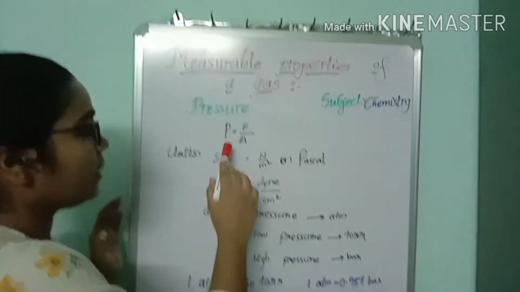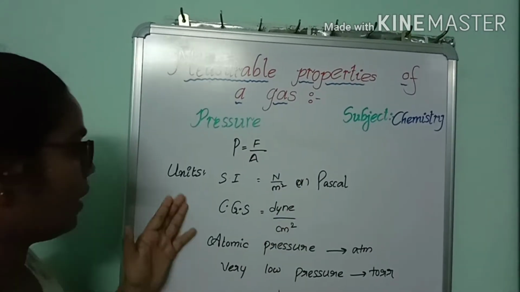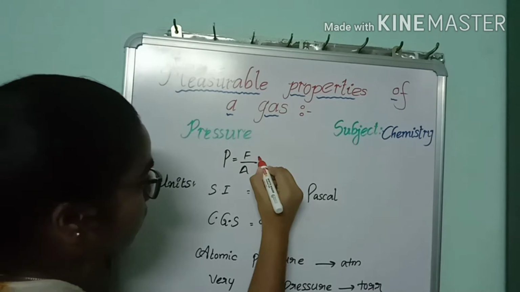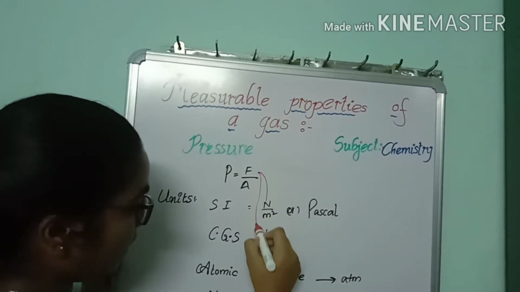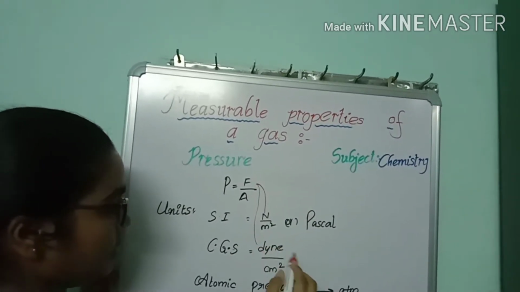Now pressure. Pressure can be defined as force per unit area. The unit of force is Newton in SI and dyne in CGS.